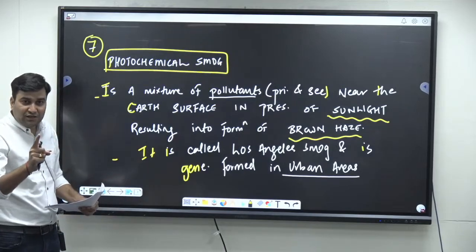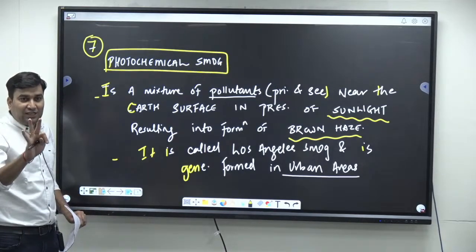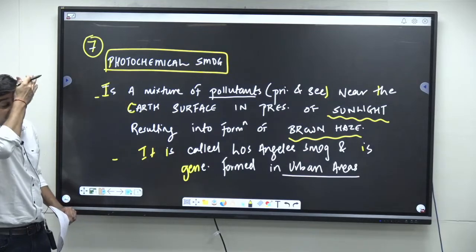mainly, the third point you can immediately write after writing this definition, because the question is asking you the formation, its effects and mitigation. These are the three parts, and lastly the Gothenburg Protocol of 1999.